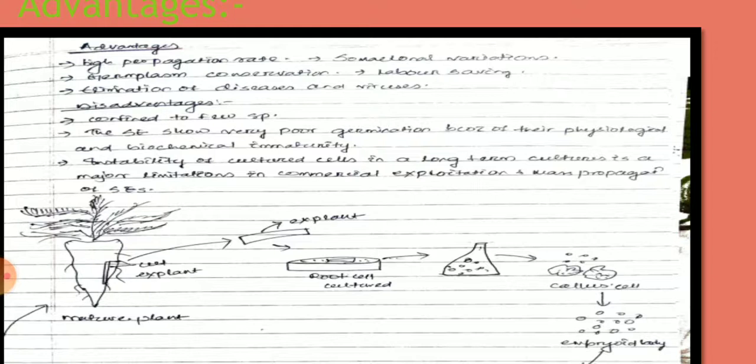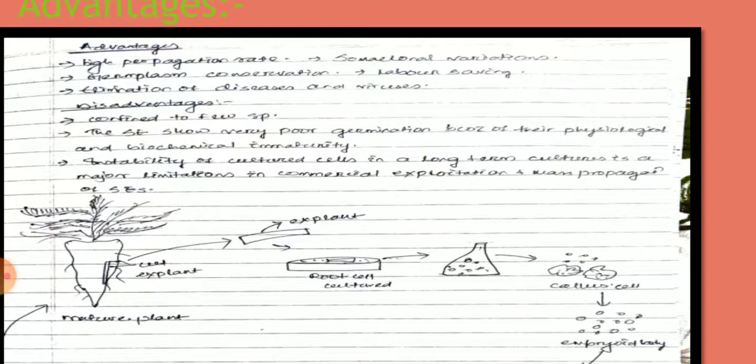Suppose whenever we talk about the culture media, or whenever we grow in culture media, the callus cannot be regenerated, even though we have already given proper conditions, proper treatment, proper gel, proper temperature, but sometimes they cannot be germinated, so there is a delay of germination also. So it can directly affect our commercial exploitation or commercial purposes, because we mainly use it in our daily life, mainly for commercial purposes.